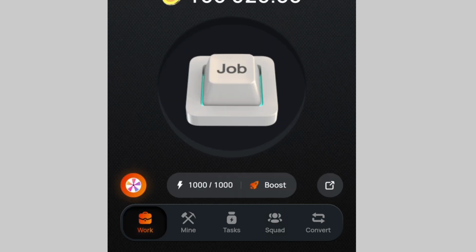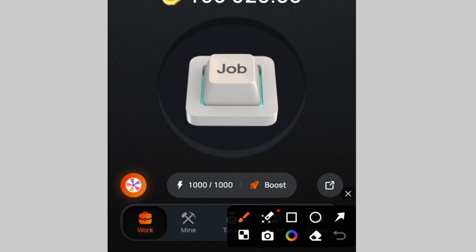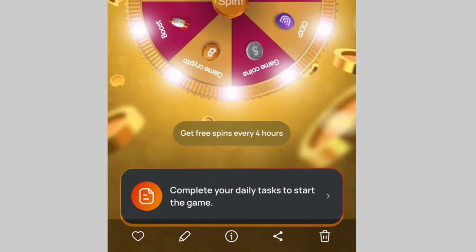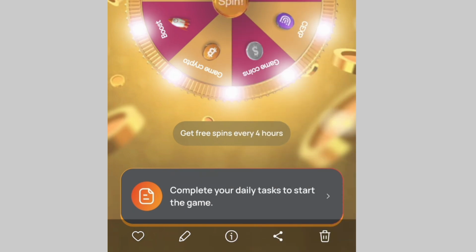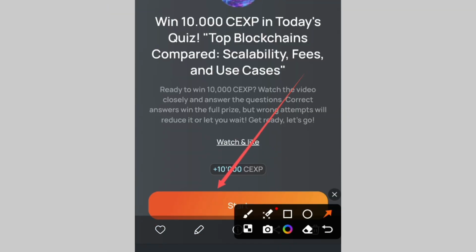Alright, so once you click on the button work over there, now you can click on this particular icon over here. Once you click on that icon, they will ask you to perform today's task before you can start the game. You have to play a game over here before you can receive this free USDT. So all you have to do is click on the button complete your daily task to start the game.